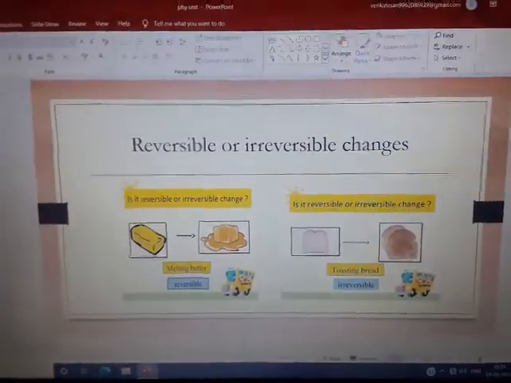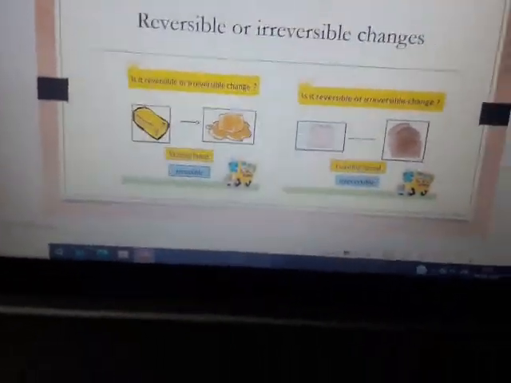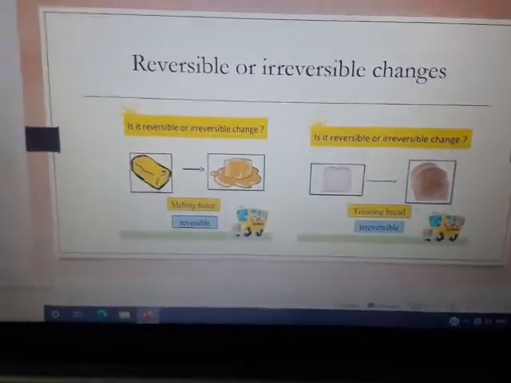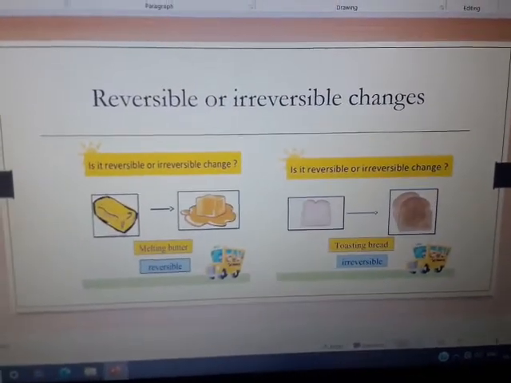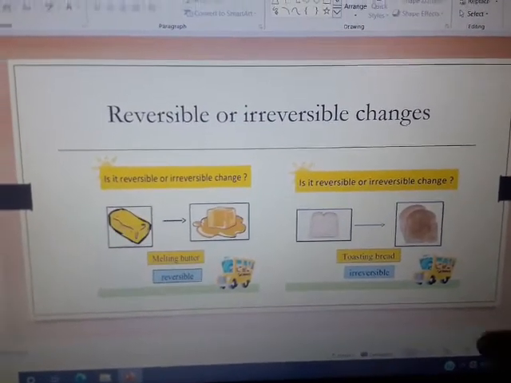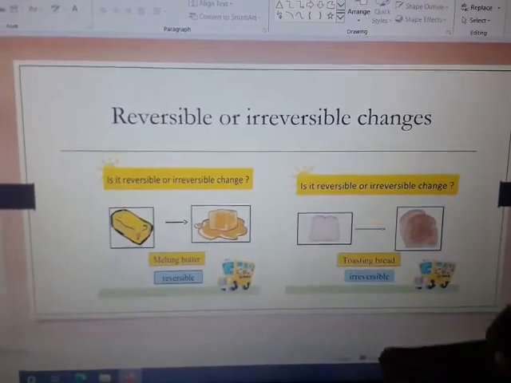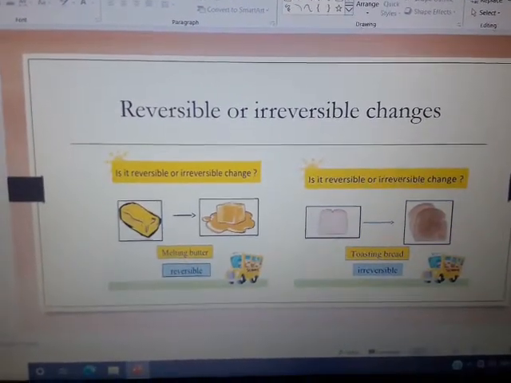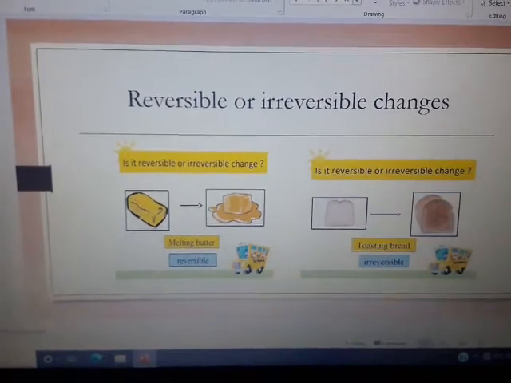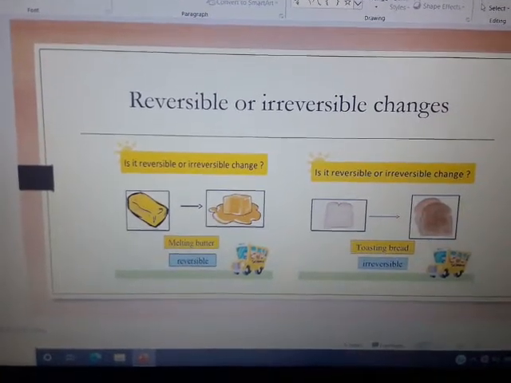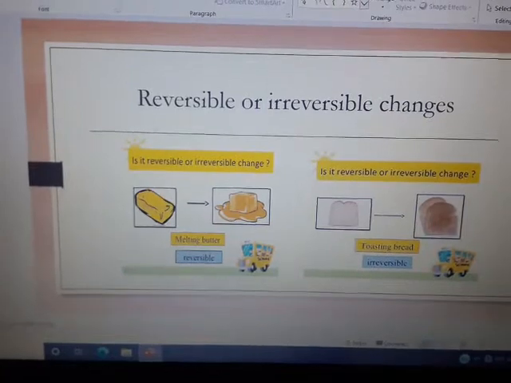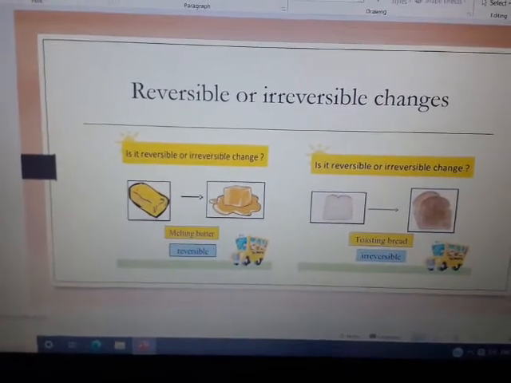So here are the two examples of reversible and irreversible changes. First one is melting of butter. So melting of butter is a reversible change because when we heat it and the butter starts to melt, when we freeze it, we can get the real butter. But in case of bread, if we toast the bread, we cannot get back the real bread. So it is an irreversible change.